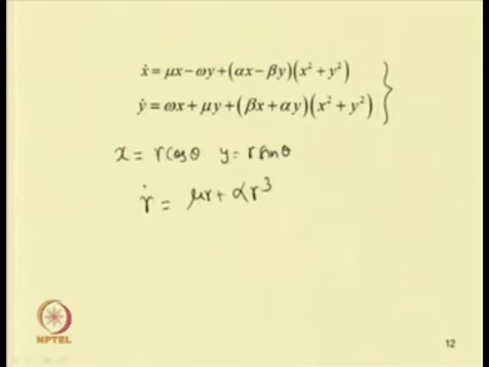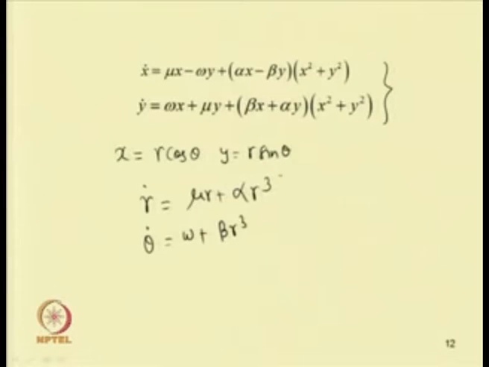By substituting x equal to r cos theta and y equal to r sin theta, this equation can be reduced to r dot equal to mu r plus alpha r cube, and theta dot equal to omega plus beta r square.